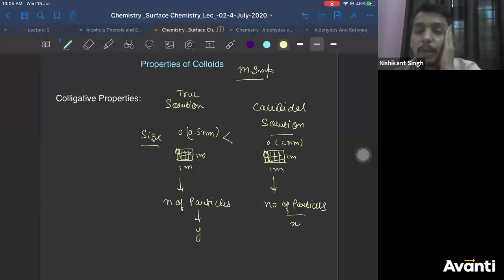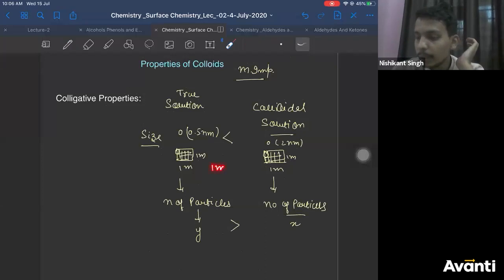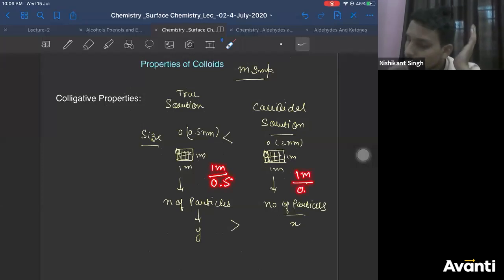Very good. So the number of particles is more in the case of Y, because you are dividing 1 meter by 0.5 nanometer, and here 1 meter is divided by 2 nanometer. So 2 into 10 power minus 9 meter, and here 0.5 into 10 power minus 9 meter.